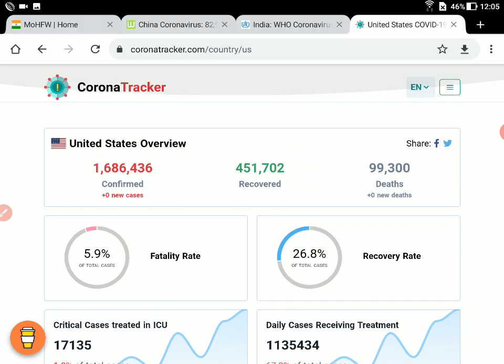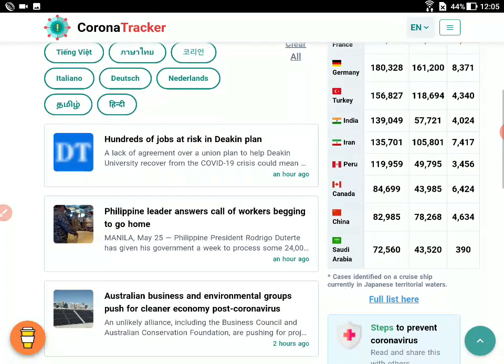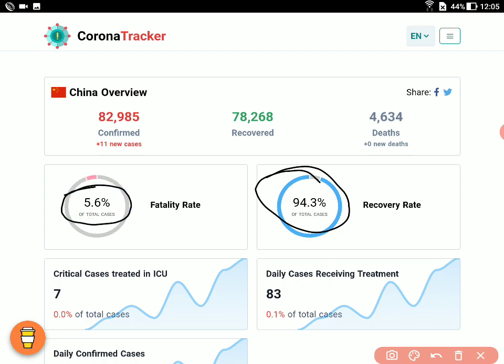Then let's go back and have a look at China, and get some kind of inspiration that yes, we can actually go and fight this virus. This time we're definitely not working against an ideology, we are working against a virus. What's encouraging here is the recovery rate. For China, it's 94.3%. Statistically that's a very good figure, but the fatality rate for China is 5.6%. Of the reported cases, 5.6% deaths have been reported, and you can see that most of the cases have already recovered.